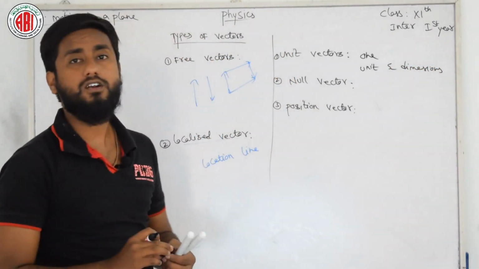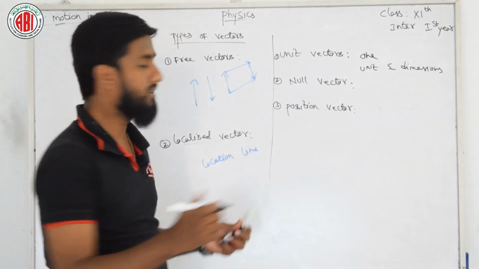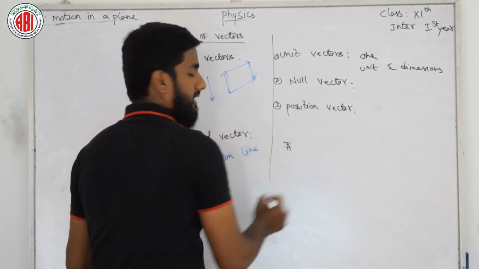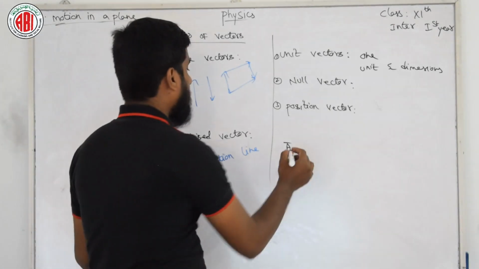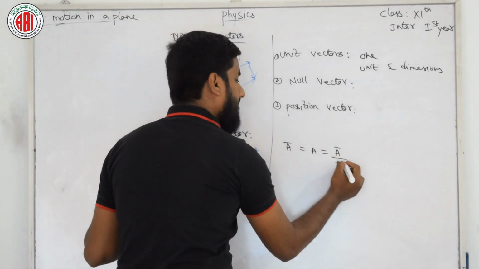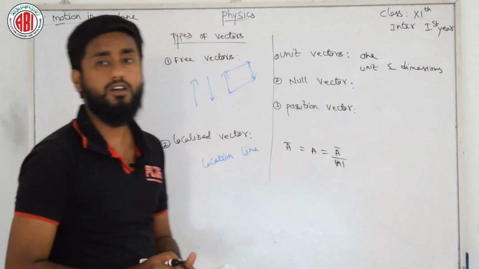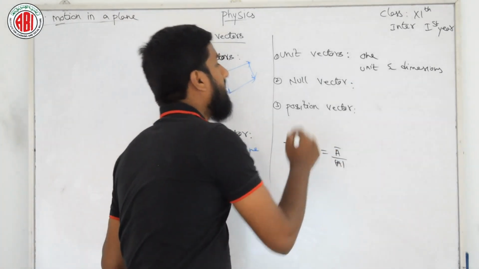The direction for this is its vector itself. For example, if A is the vector, then the unit vector along its direction is A cap equals A vector divided by the magnitude of A, where in the denominator we are using the mod.